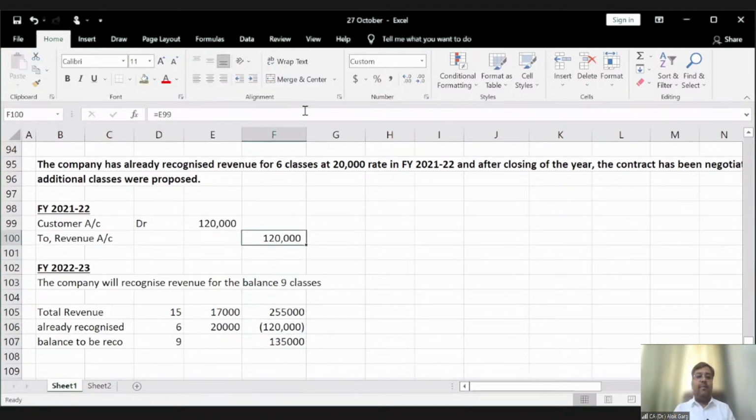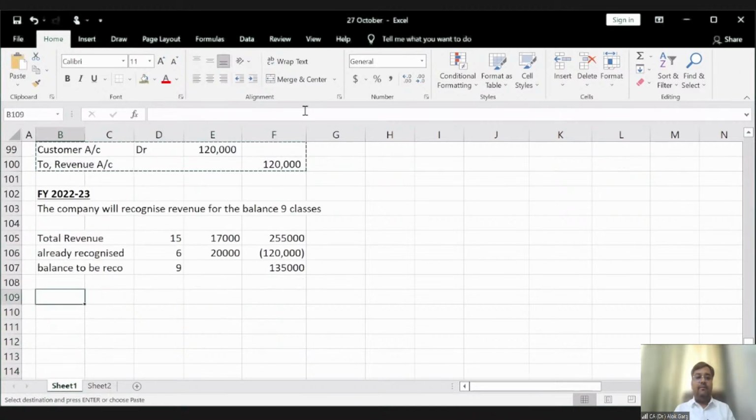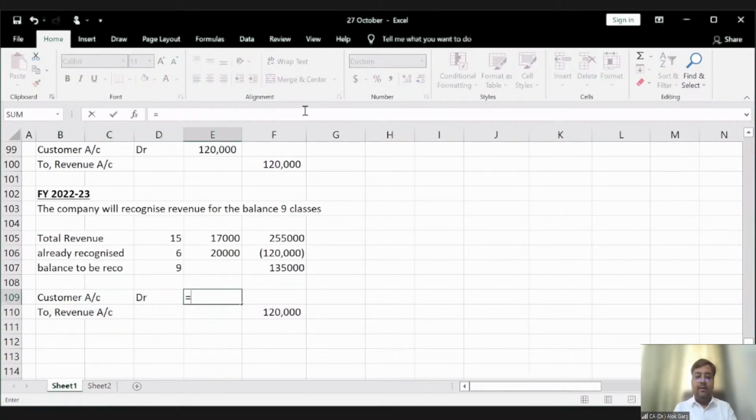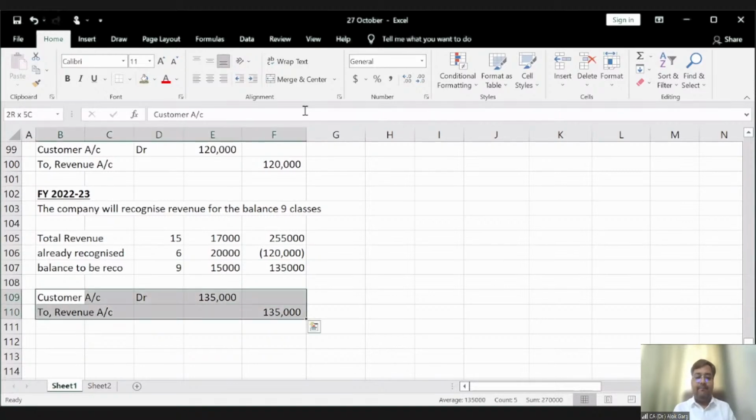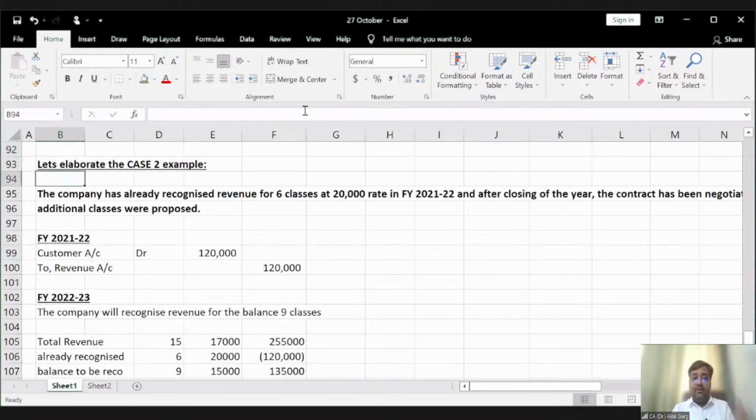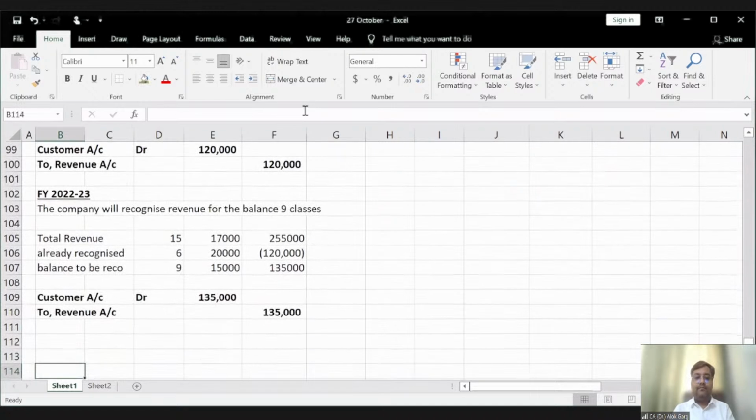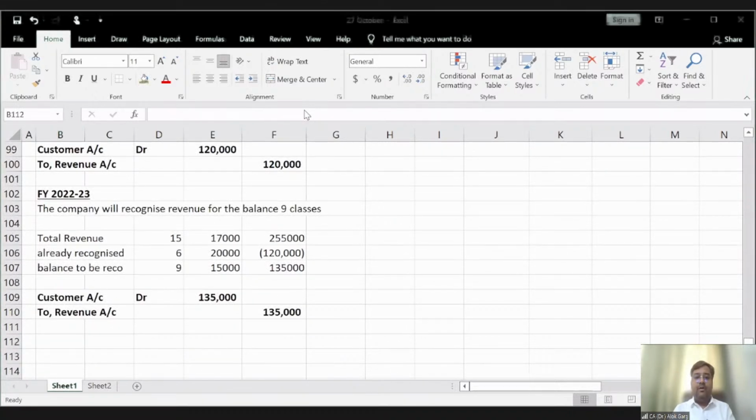So what is the accounting entry? The accounting entry would be customer account debit, 1,35,000. You can say that the balance revenue has to be recognized at 15,000 rupees per class, right? Clear? This will be the accounting entry. I hope it is clear to all of you, friends.